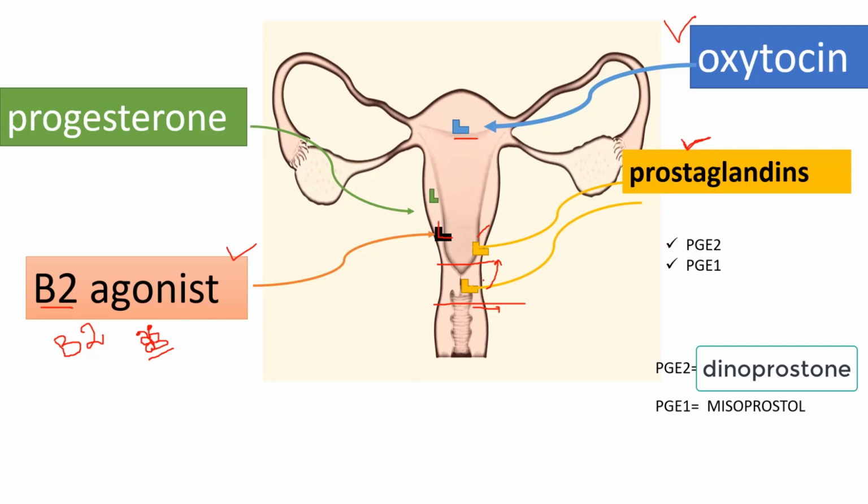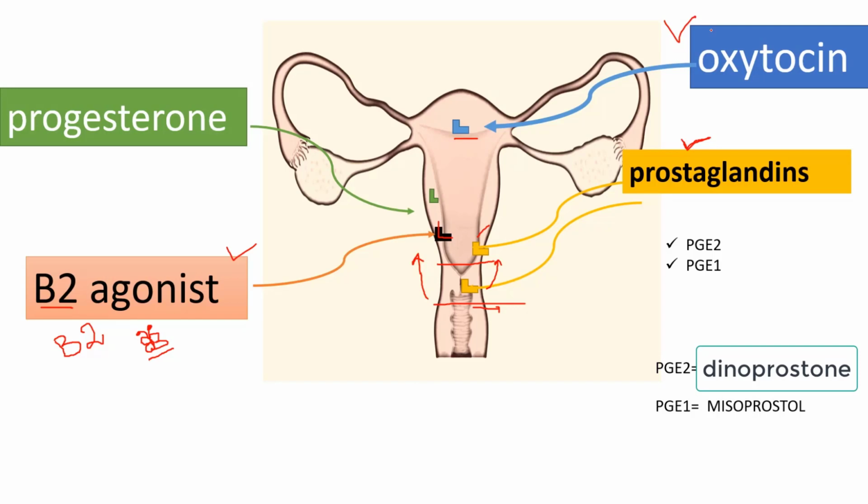For example, you know that when labor starts, naturally there is a softening of the cervix, because after the softening of cervix, if there will be contraction in the body of the uterus, it will pull the cervix upward and it will cause its dilation, right? So it means that prostaglandin is important for the initiation of labor, and for proper contraction of uterus, oxytocin is important, right? So this was the main concept.